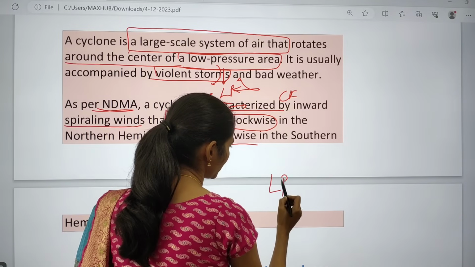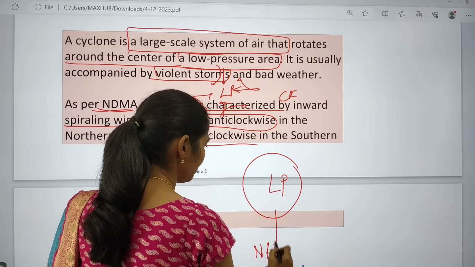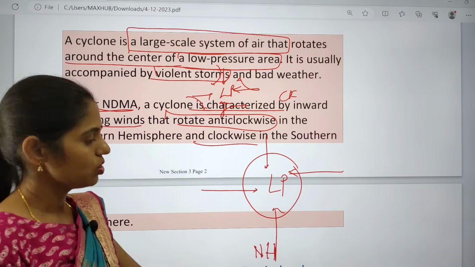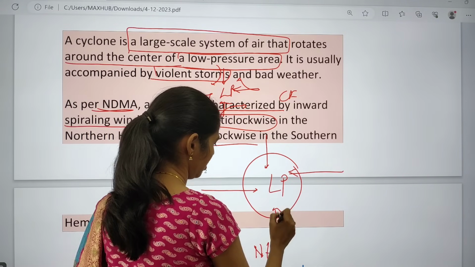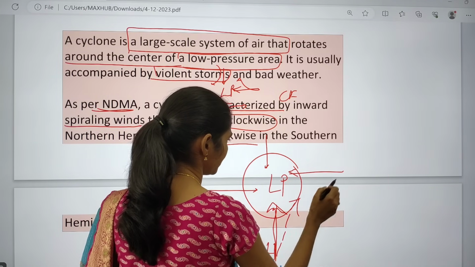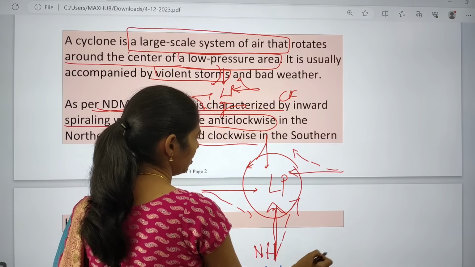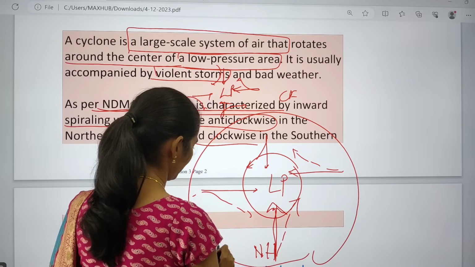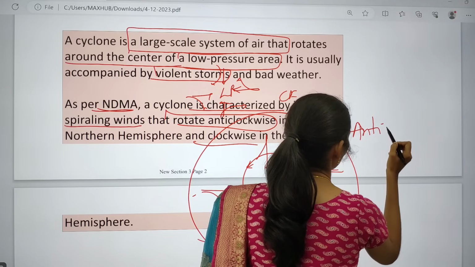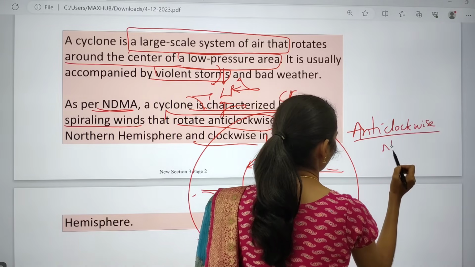As I said, low pressure is formed, right? For example, let us take this as the northern hemisphere. From high pressure, winds are coming and occupying the gap here. The winds are moving from high pressure to low pressure. What happens? The winds will be deflected towards their right side. Now if you see, the movement will be like this. Yes or no? Because of this, we can say it is an anti-clockwise movement in the northern hemisphere.